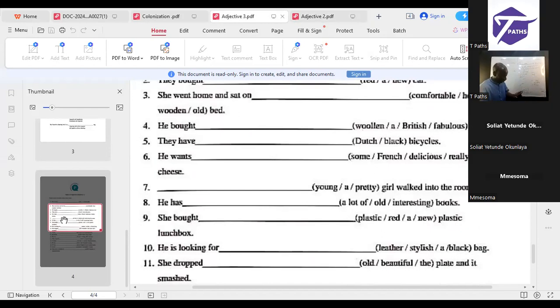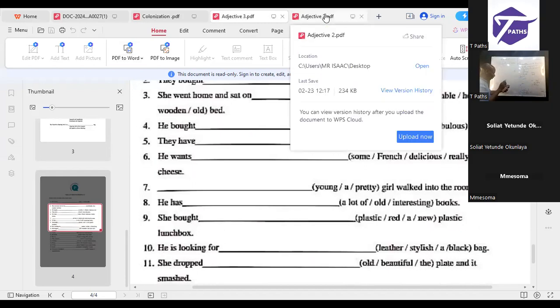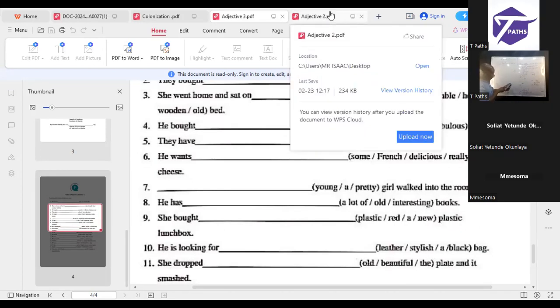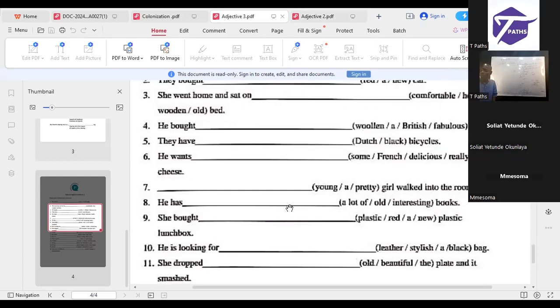It's not that opinion. So it's going to be what? A young, pretty what? Number 7, a young, pretty girl walk into the room. If you want to use this one, a pretty young girl, because young is subject to what? Opinion. So that's why young must come before that pretty there.